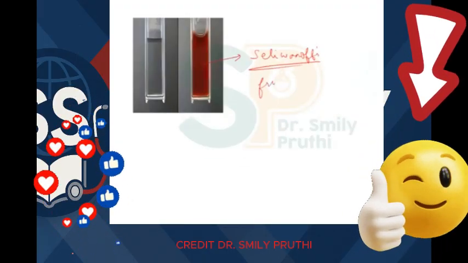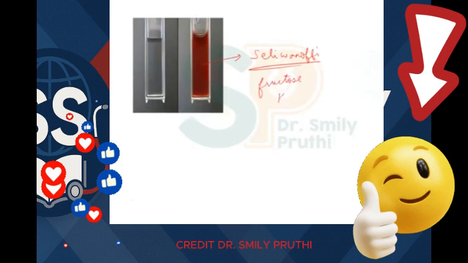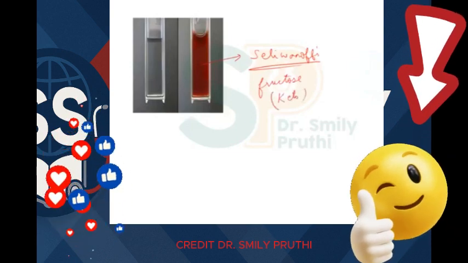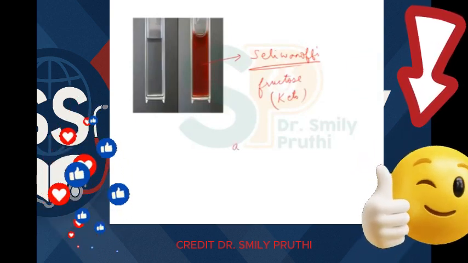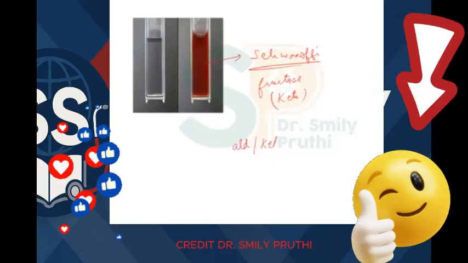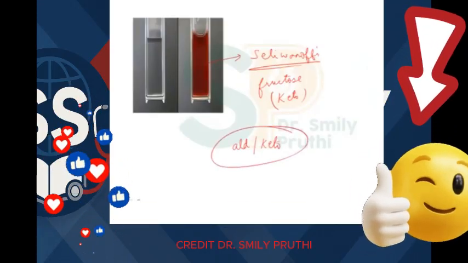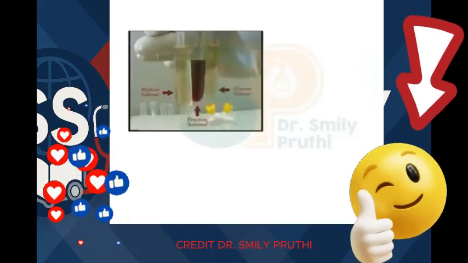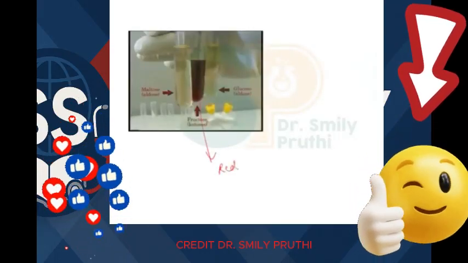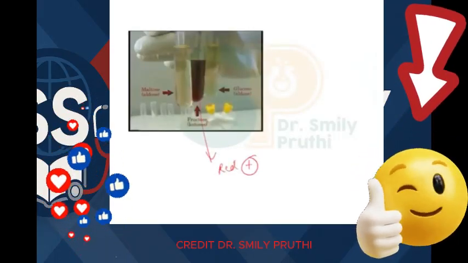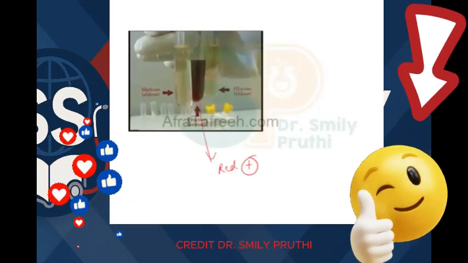Selivanov's test, which is given positive by fructose, which is a keto sugar. So this test can distinguish between aldehyde and keto. See one more figure here. See, this is the red or maroon color, which is showing positive, means fructose is present, right?